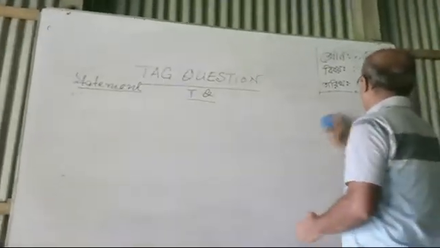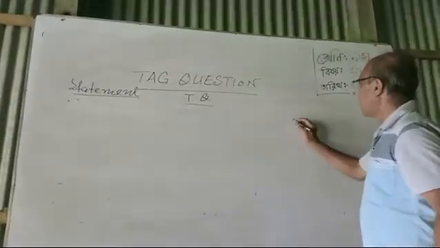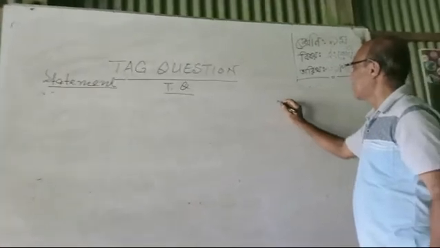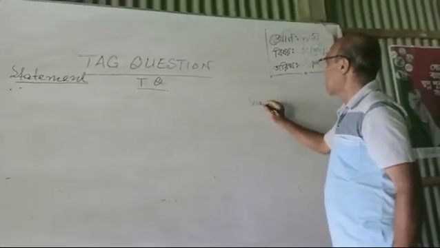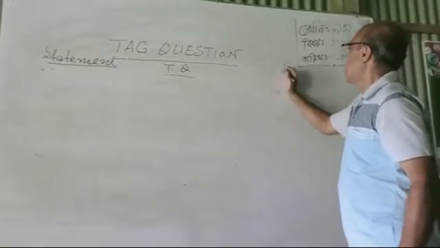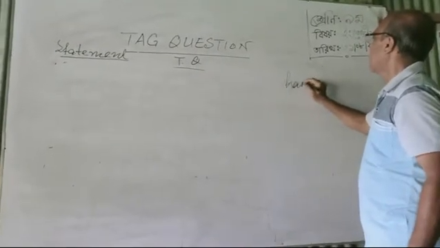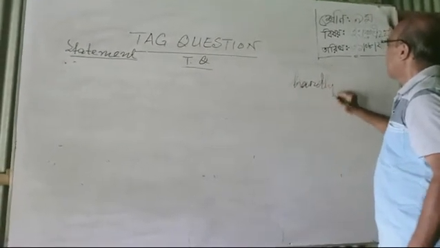If there are some words like this: scarcely, hardly, these are your exceptional rules.